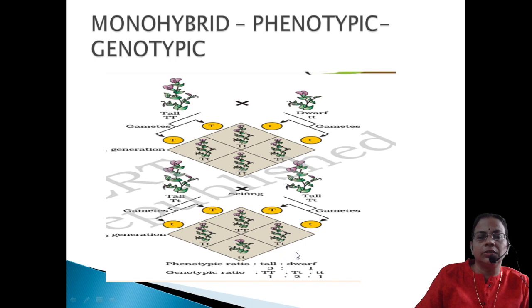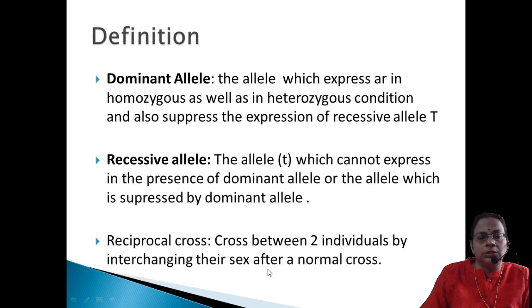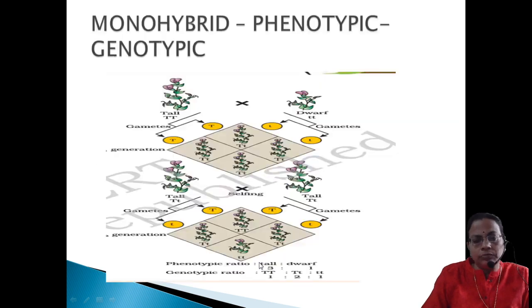Later he concluded that when he raised the F2, he got 3:1. That means out of the total offspring formed, 3/4 were tall and one dwarf. That ratio is called the phenotypic ratio. The second one is that the tall itself is varying, showing differences, and that is the genotypic ratio, 1:2:1.